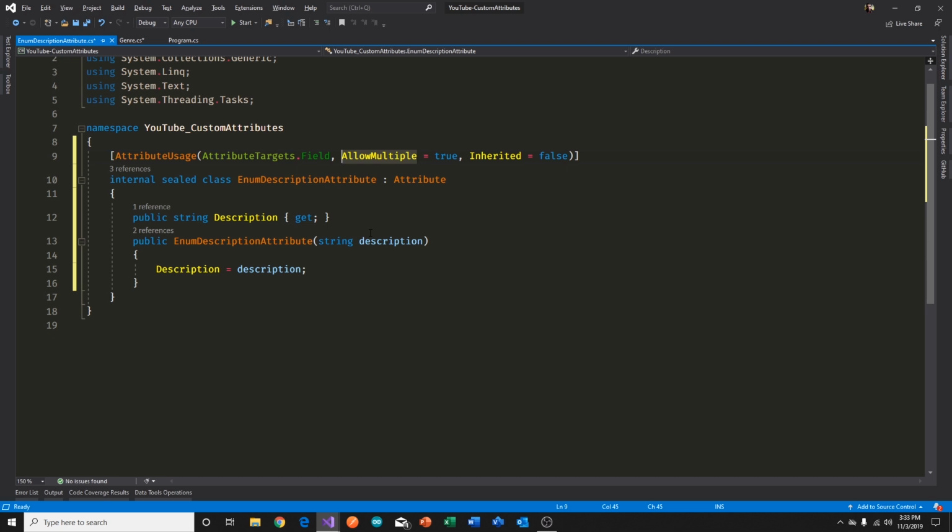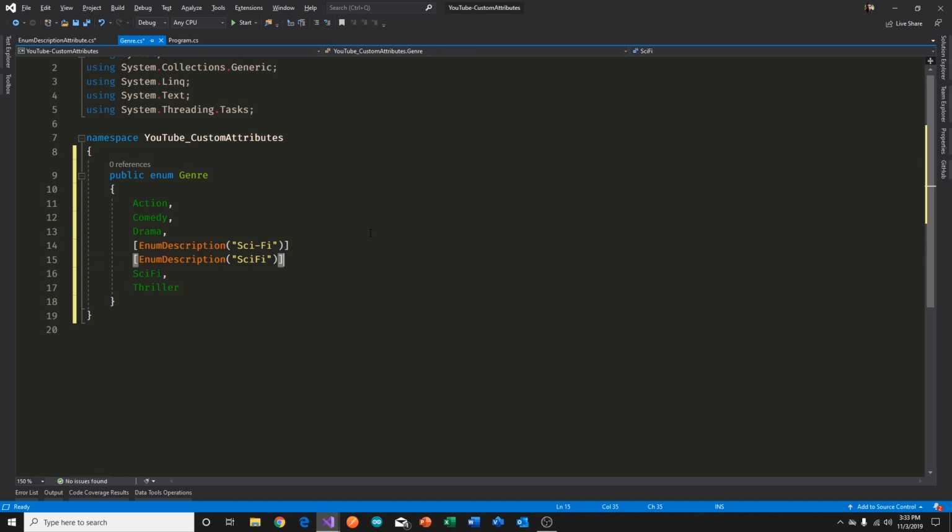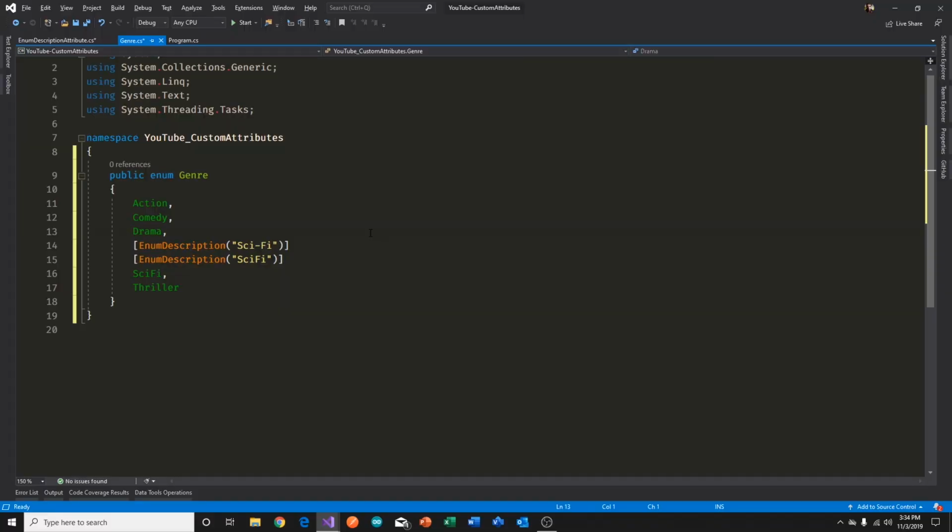Another optional argument is AllowMultiple. We're saying true. And if you go and look at our enum elements again, magically, that red squiggle has disappeared. So that's why our attribute class needs to be decorated with an attribute itself. Remember, attributes can be decorated on classes. And so what we've done is simply that.